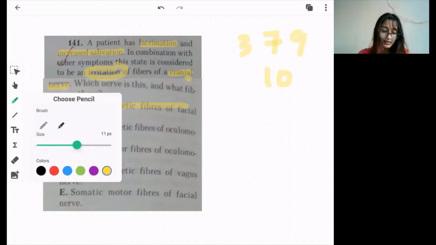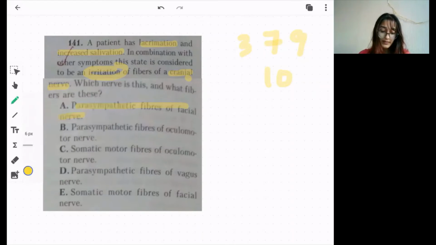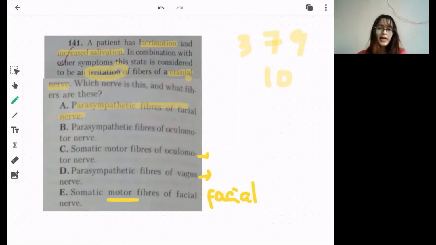Let's look at the other options. The somatic motor fibers supply the facial muscles. The parasympathetic fibers of the vagus nerve supply mainly the other visceral organs, mainly in the abdominal cavity, or the heart, mainly in the thoracic cavity. And somatic motor fibers of the oculomotor nerve obviously supply the oculomotor muscles, or the extraocular muscles. And parasympathetic fibers of the oculomotor nerve obviously supply the eye.